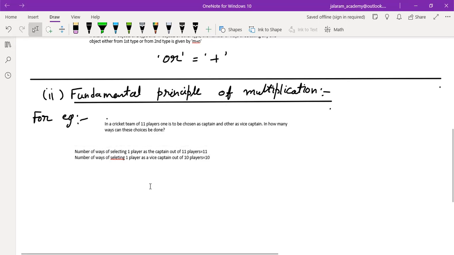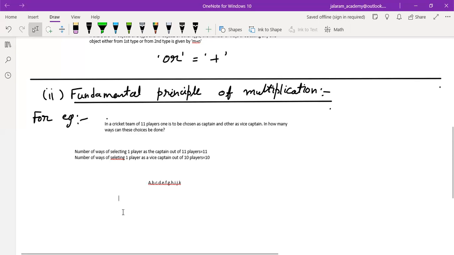Now, if these players are A, B, C, D, E, F, G, H, I, J, K, so there are 11 players.